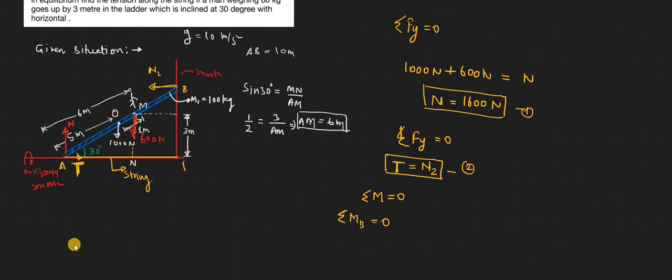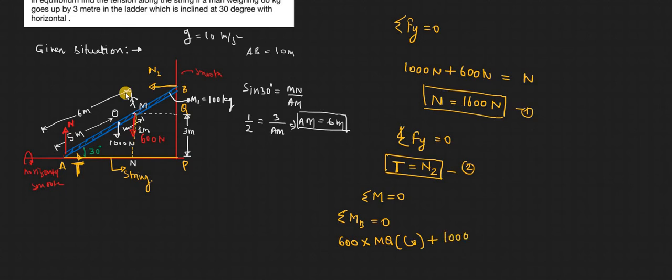Let us assume a point P and a point Q. The moment exists only for the vertical distance of the forces from point B. The 600 Newton force will try to move the ladder in the anticlockwise direction, so it is 600 into the distance from point B to this force, which would be MQ, in the anticlockwise direction.